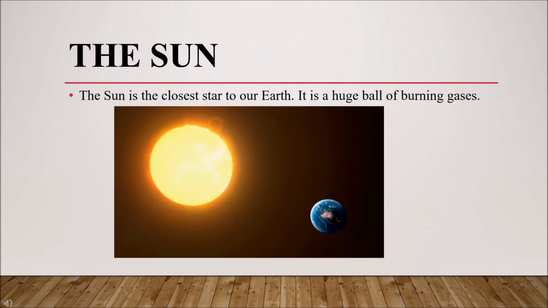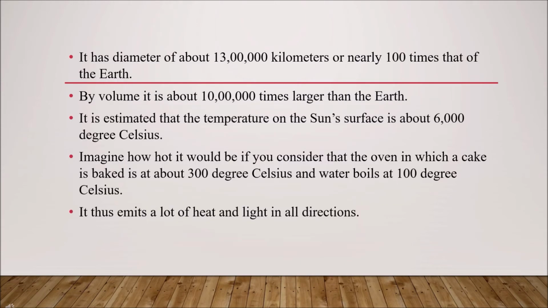The sun is the closest star to our earth. It's a huge ball of burning gases. See this picture to know how close the sun is to our mother earth, and see how it looks. The sun has a diameter of about 13 lakh kilometers, or nearly 100 times that of the earth. By volume, it's about 10 lakh times larger than the earth.